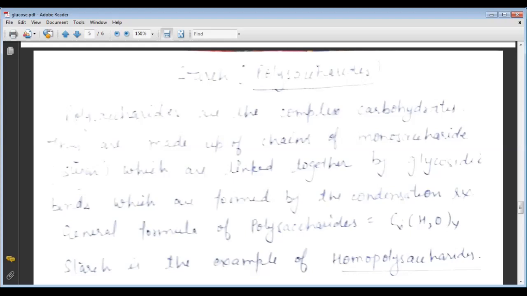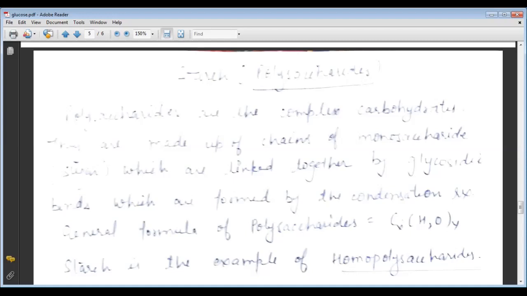When the monosaccharides are joined together with the elimination of water molecules, that is a condensation reaction. Thus the polysaccharides may be regarded as condensation polymers, in which the monosaccharides are joined together by glycosidic linkage.